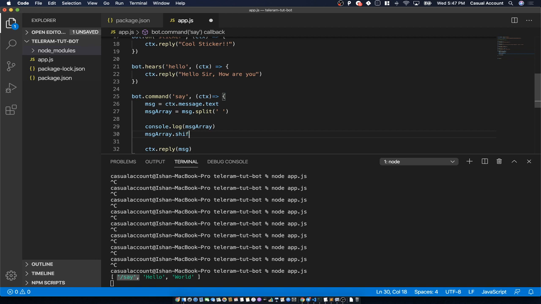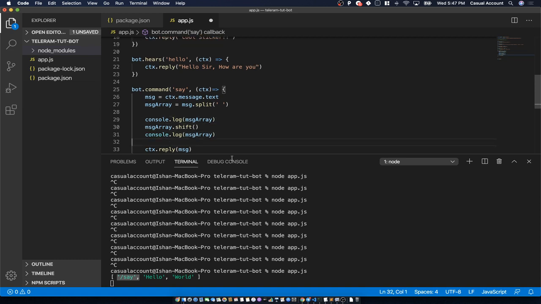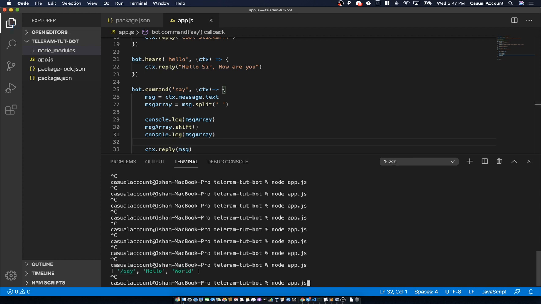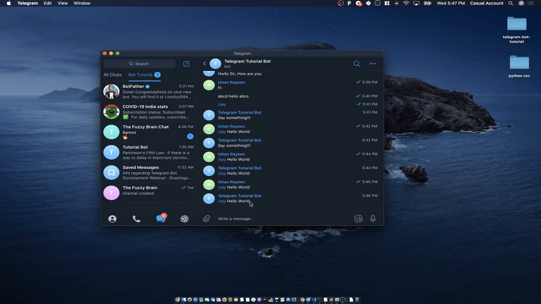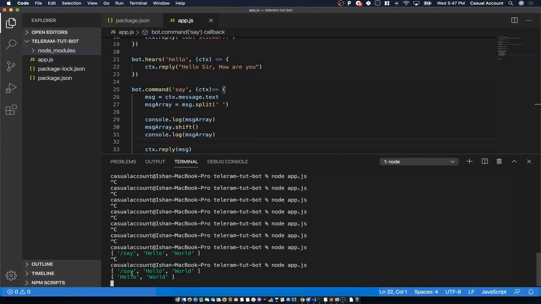Array.shift. What it will do is just remove the first element. So let's copy the statement again and paste it over here, and see what the output is now. I'll stop the app, run the app again, and go back to my bot. Say hello world. It will reply with that message, but in the console we can see that the first reply is from this console.log and the second one is from after shifting it. So now we have removed the command from this array.